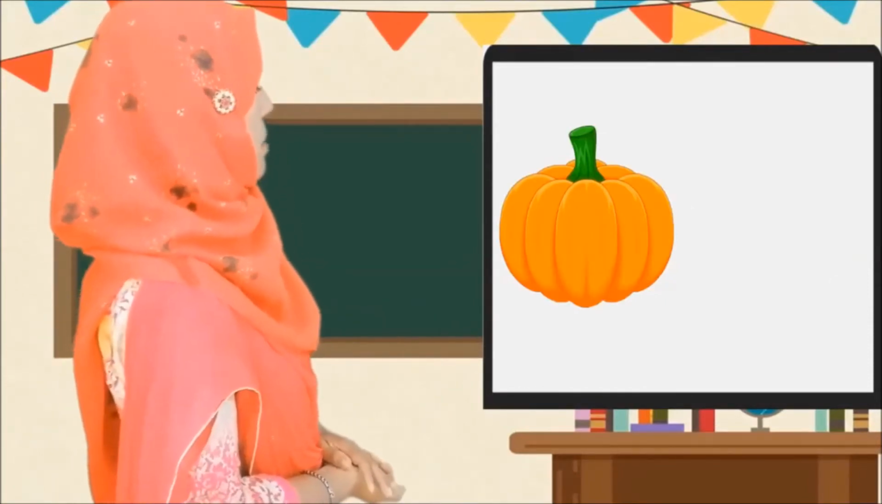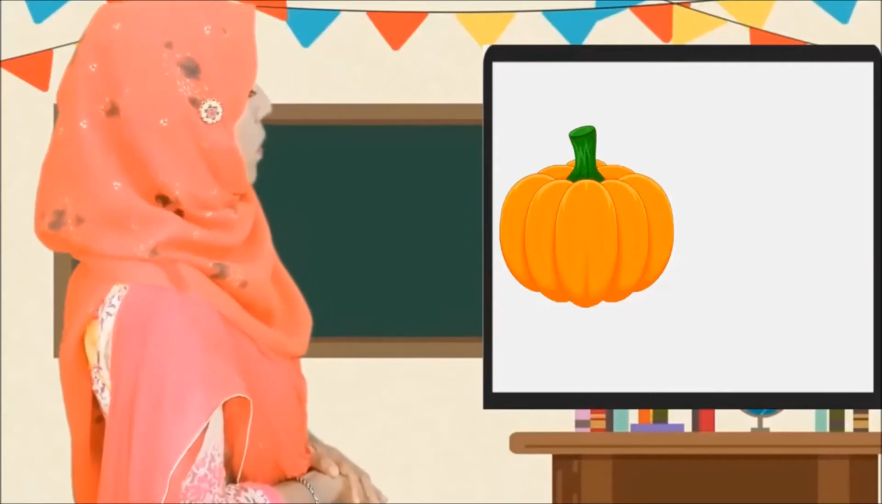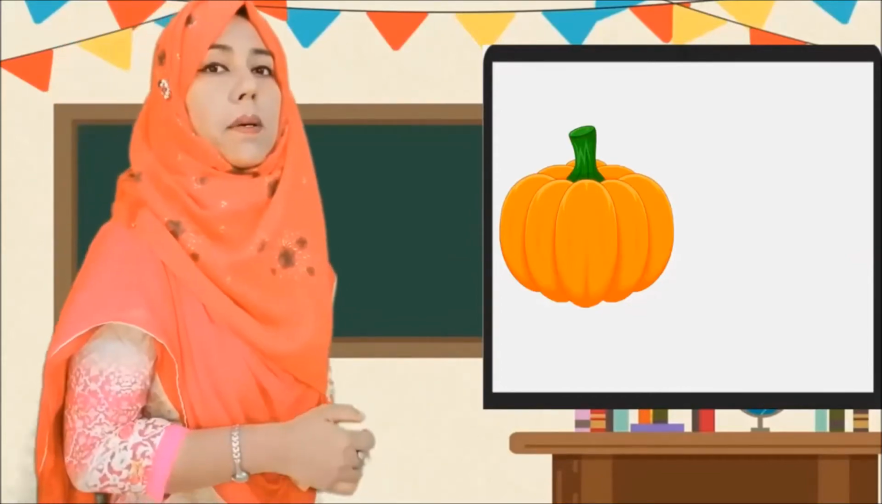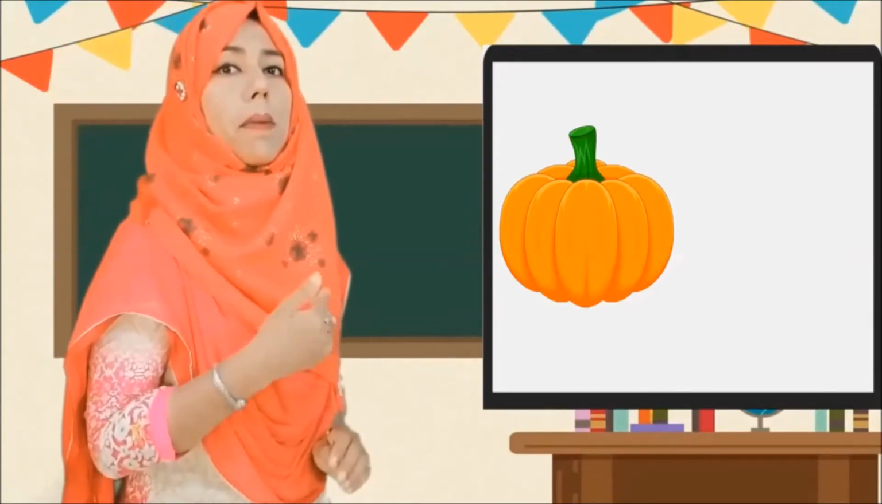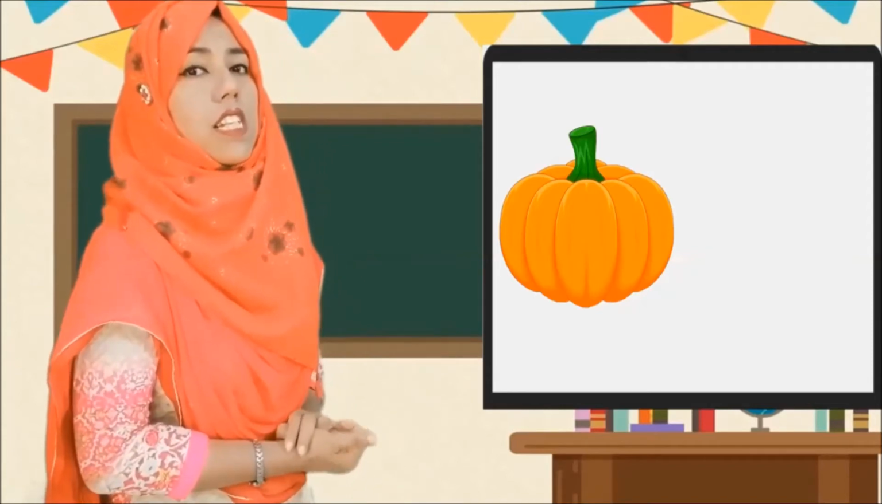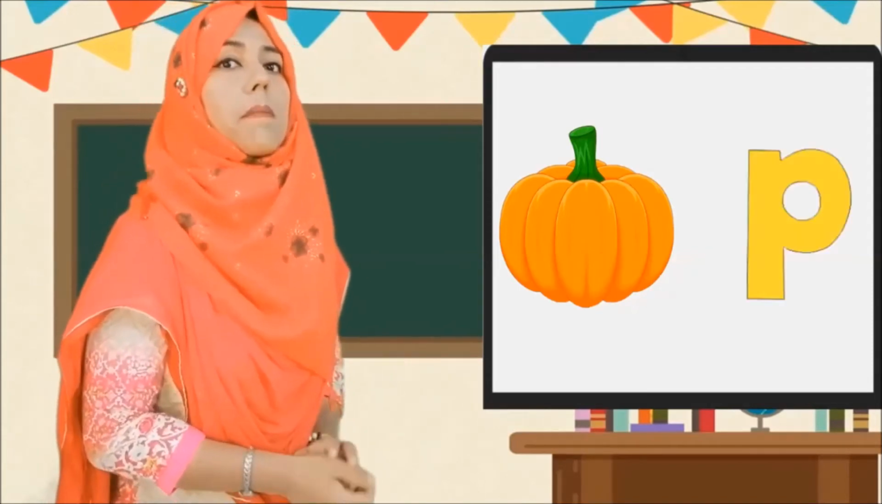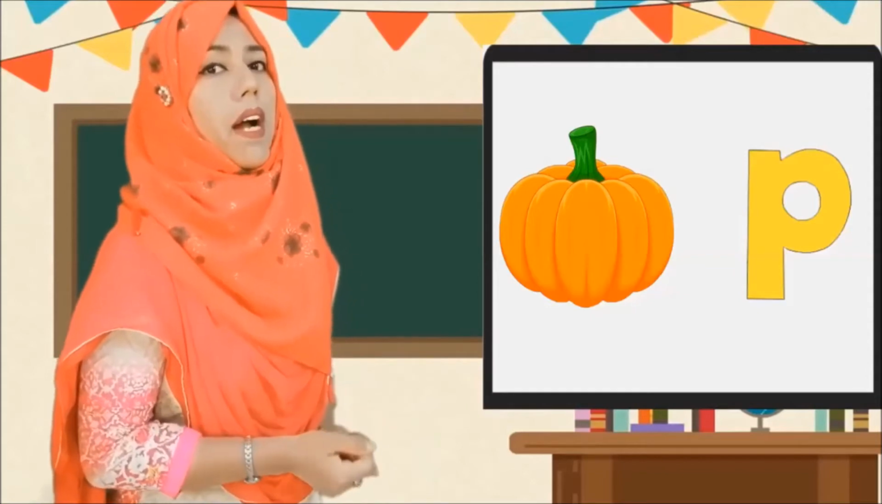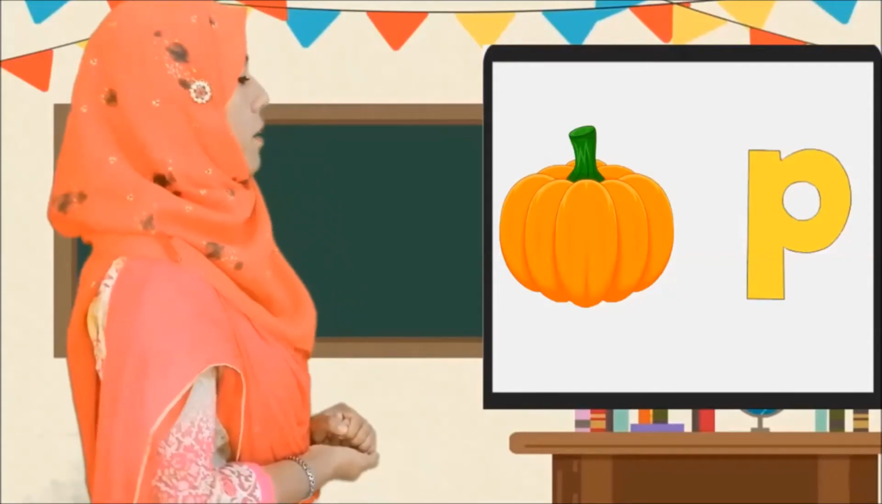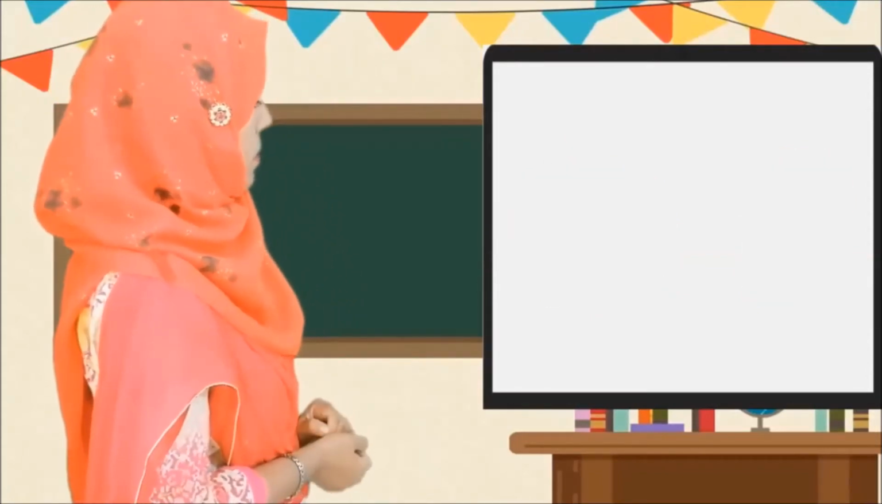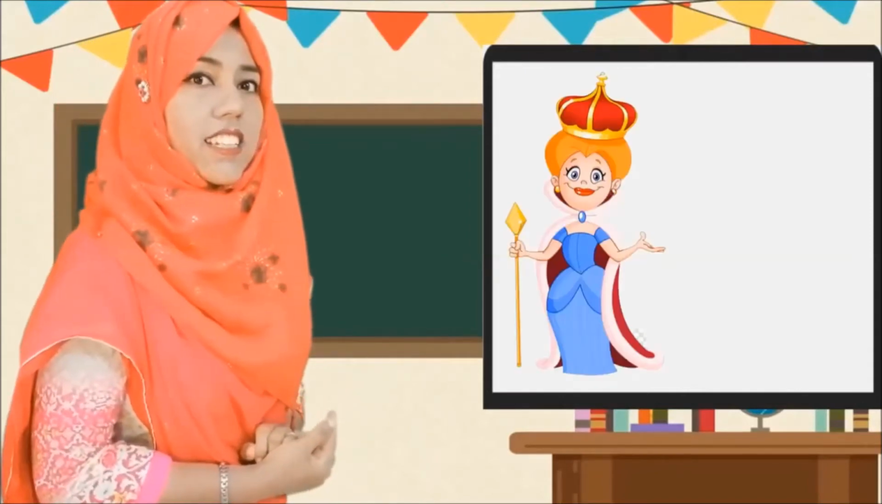Then this is pumpkin, right? Pumpkin is a vegetable, right? Pumpkin. So what for pumpkin? So which letter will be here? P. Pumpkin.